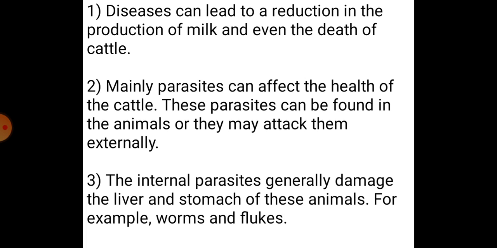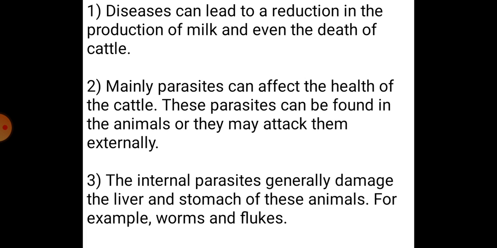Now next, parasites can mainly affect the health of the cattle. These parasites can be found inside the animal, or they may attach externally. If we talk about external parasites, often these parasites are found on the skin, stuck in the hairs. They may also cause disease.